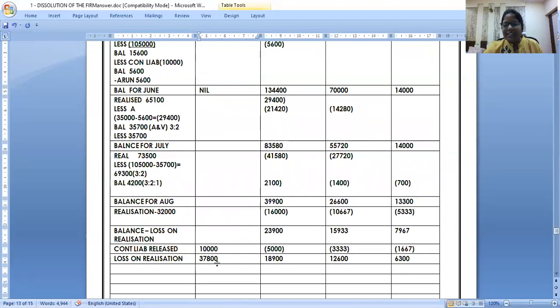Have you learned this earlier? This is the way you have to cross-check your answer. Any piecemeal problem you can cross-check. Write the expenses and you can cross-check.